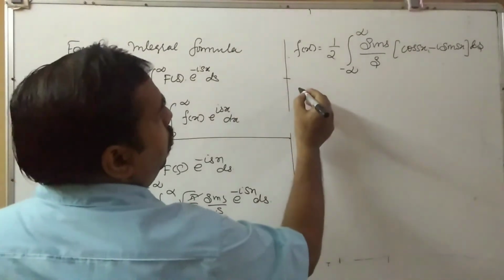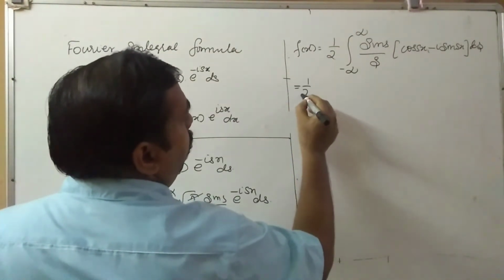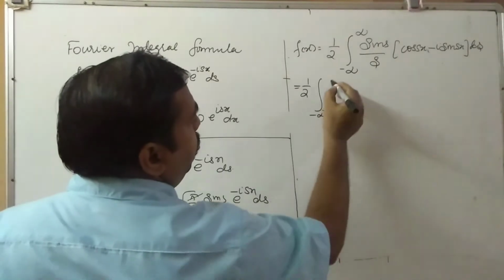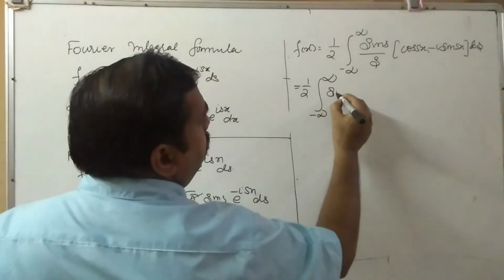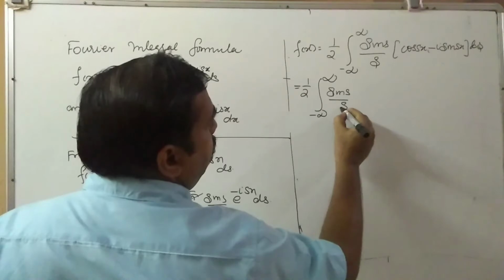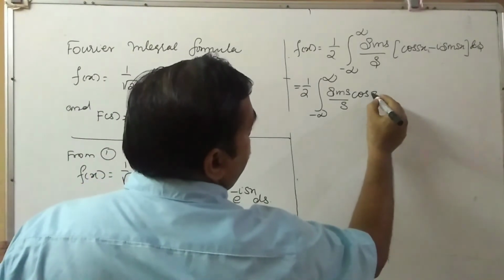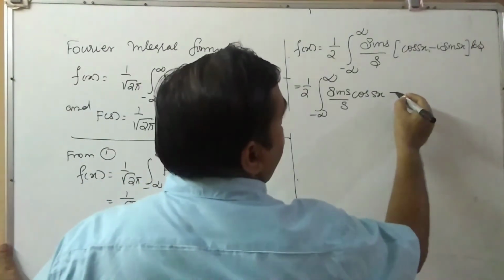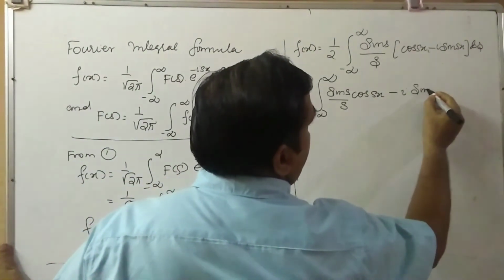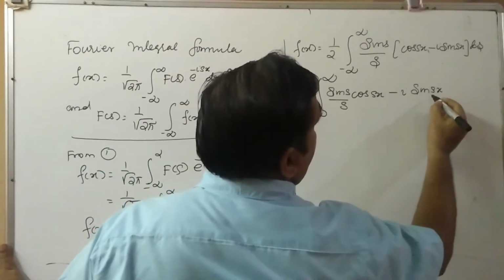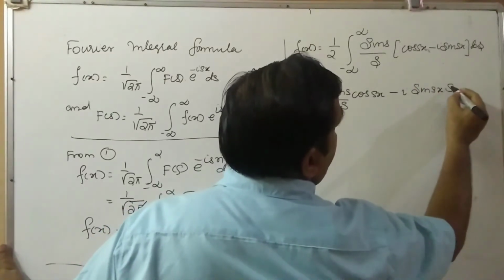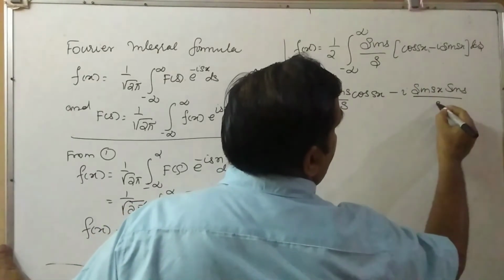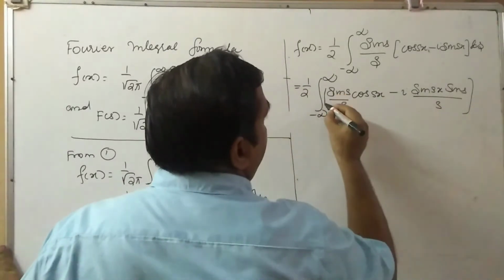So this is equal to 1 by 2 integral minus infinity to infinity sin s by s cos sx minus i into sin sx into sin s whole divided by s ds.